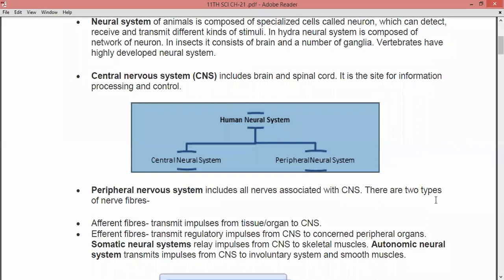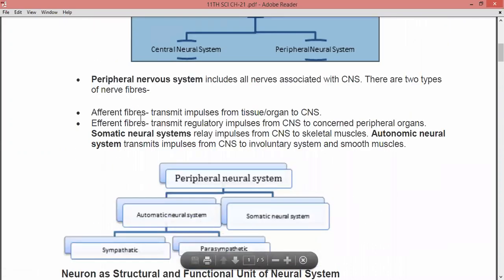So it is going to give the information to the CNS, and the controlling over that situation is also being controlled by the CNS, right? And the peripheral nervous system includes the nerves which are associated with the CNS, and there are two types of nerve fibers, right? That is afferent fibers and second is efferent fibers, right?